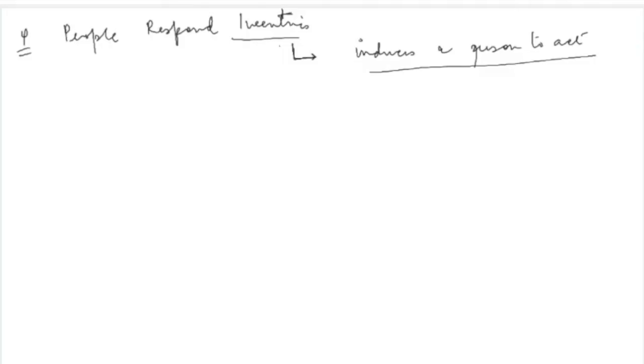And you sometimes do this informally amongst yourselves also, that sometimes you bribe your friends that if you do this, I will give you this, or I will do this for you. These are all examples of incentives. We all get ourselves into offering incentives or receiving incentives in day-to-day lives. And the reason why incentives are offered is because they definitely push you to behave in a certain manner.